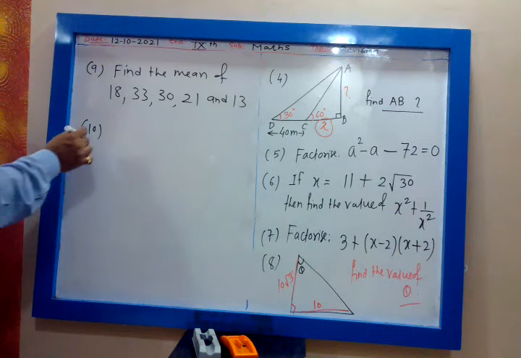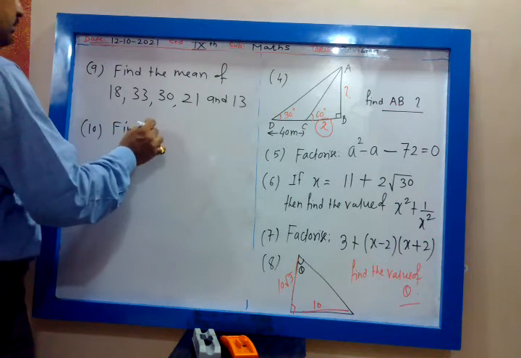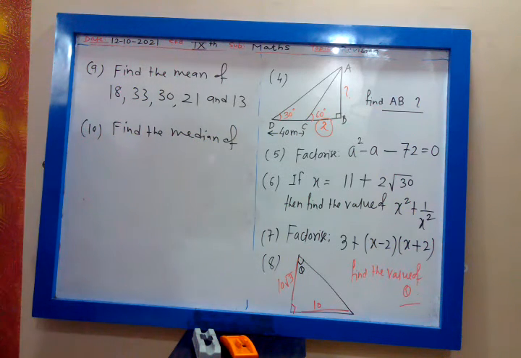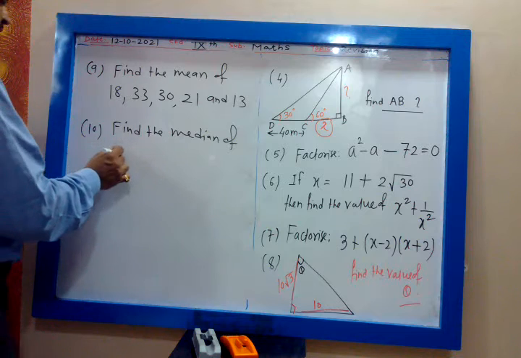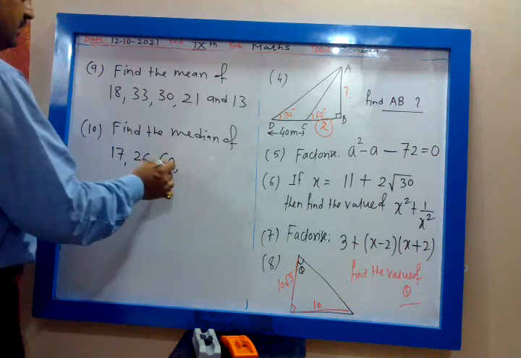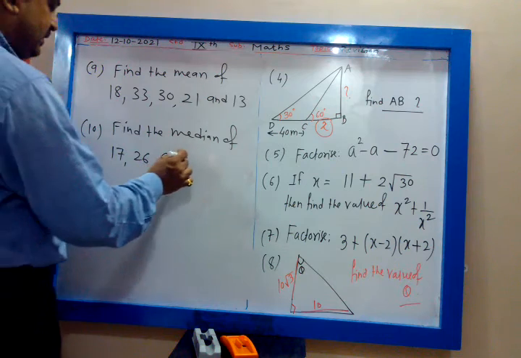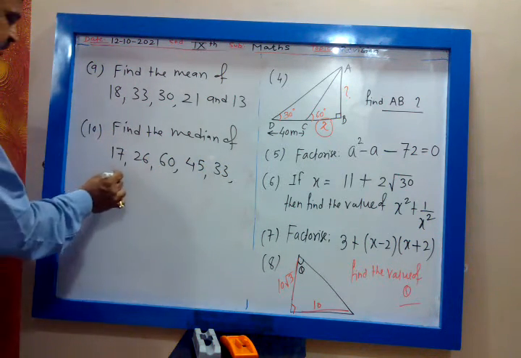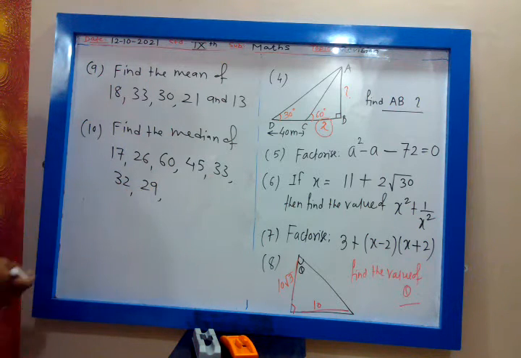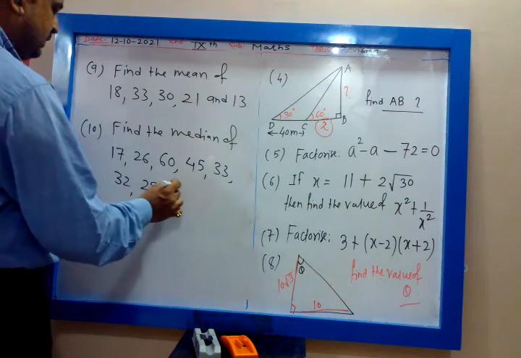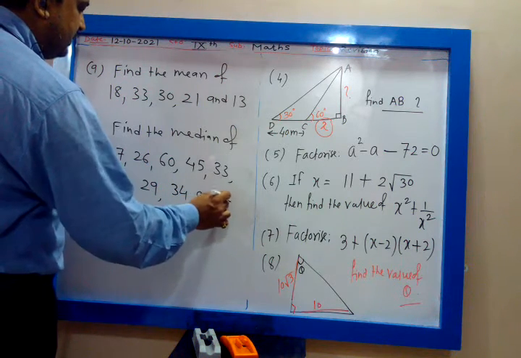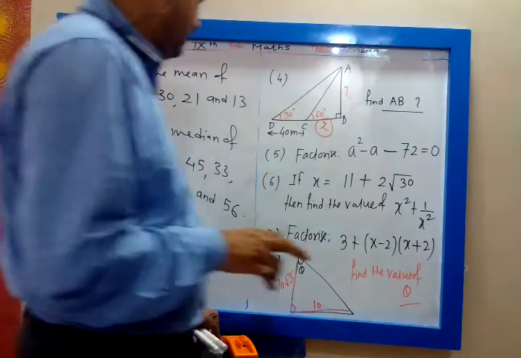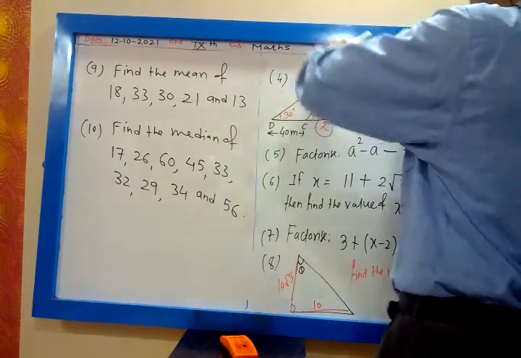Find the median of 17, 26, 60, 45, 33, 32, 29, 34 and 56. 2 questions. 5 minutes are there. 2 minutes I am giving you to solve. After 2 minutes we will discuss the solution.